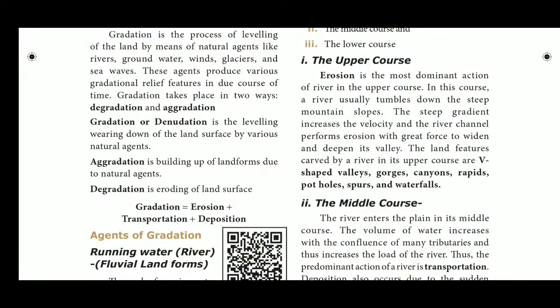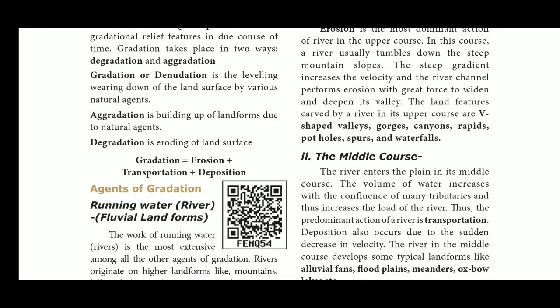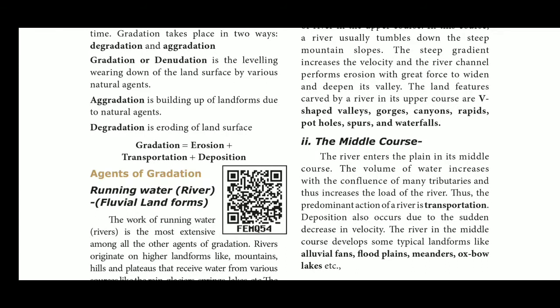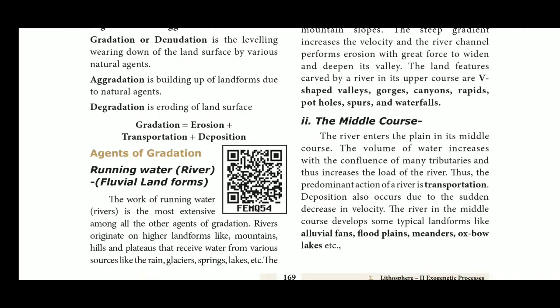Explanation. Upper course. It is a stage of youth. It is the erosion-dominant stage. It starts from the source of the river in hilly or mountainous areas. The river flows down the steep slope, and as a result, its velocity and eroding power are at their maximum. As the river flows down with a high velocity, vertical erosion or downward cutting will be high, resulting in the formation of V-shaped valleys. The land features carved by a river in its upper course are V-shaped valleys, gorges, canyons, rapids, potholes, and waterfalls.